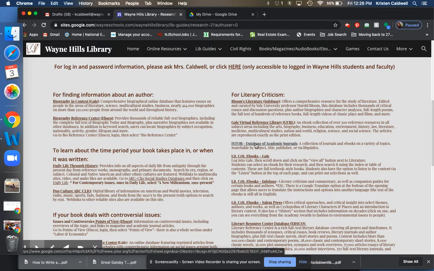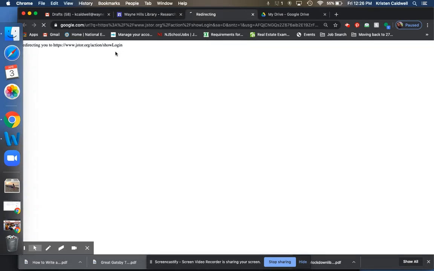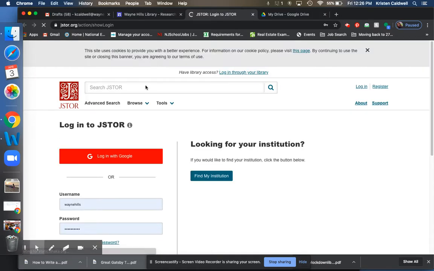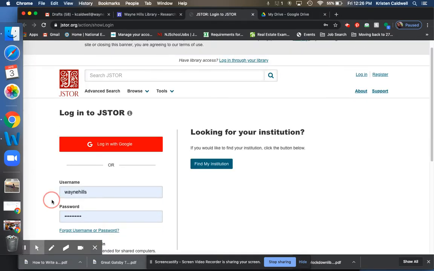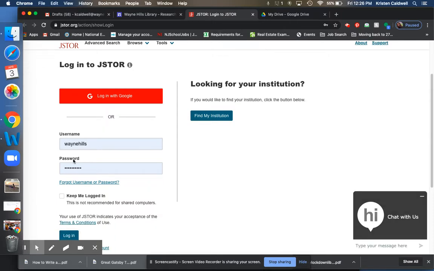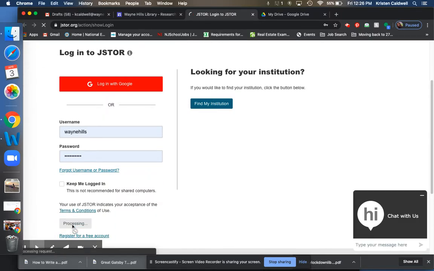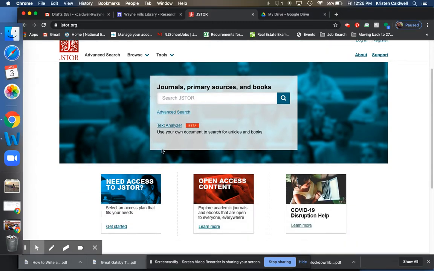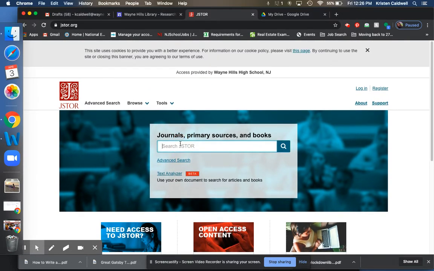It's a database of academic journals. This is probably what you're going to use the most when you get to college. I used this a ton in college and after getting my master's degrees. So I would log into JSTOR down here, with a username and password, mine are safe. And then I'm going to be able to find journals and ebooks, etc.